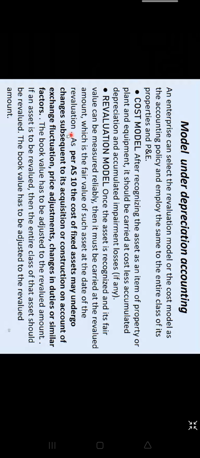And that revalued price can be more than the book value, it can be less than the book value, or it can be equal to the book value also. So whatever be your revalued price, that revalued price must be shown in the books of account, so that the full disclosure concept should be followed. Because whatever the company's fixed assets' real position is, that real position must be shown in the books of account. Now, as you know, when we charge the depreciation, it is based upon your estimates. Fine. So your book value may be different, but its actual price may be different.